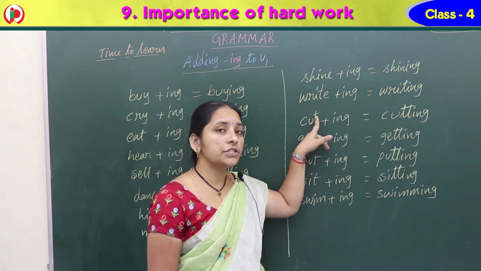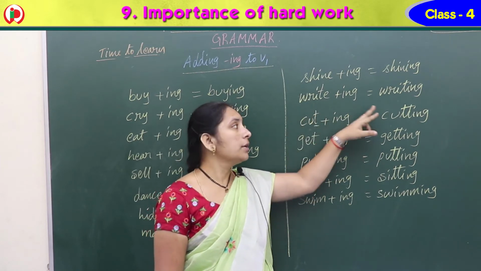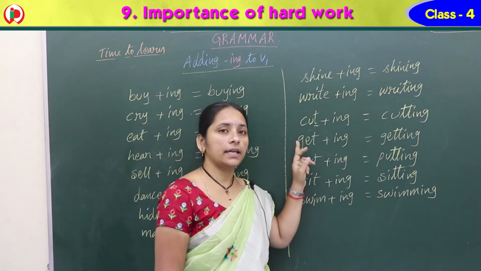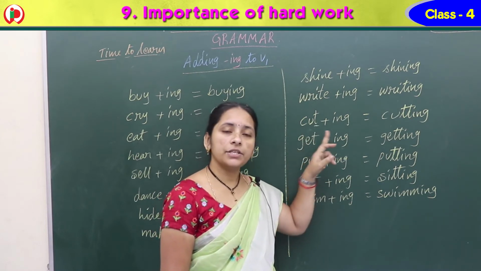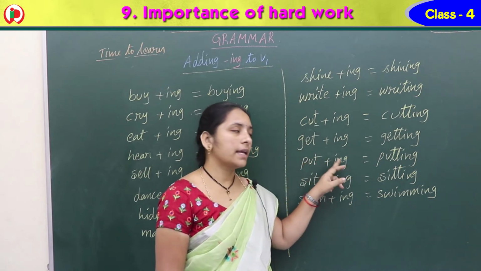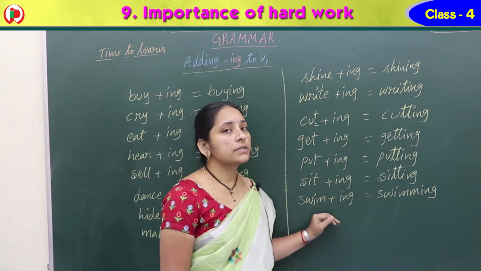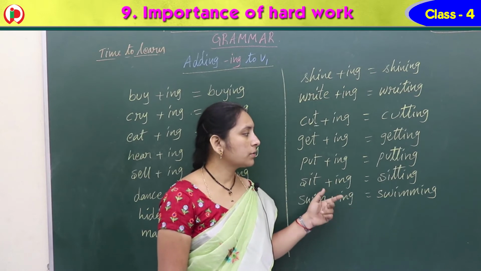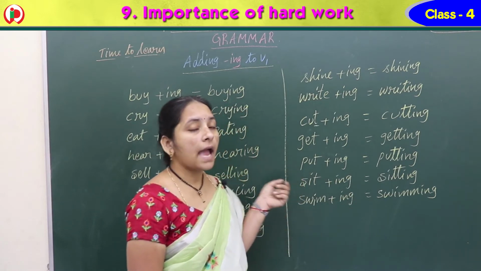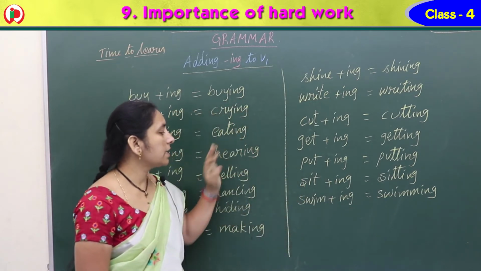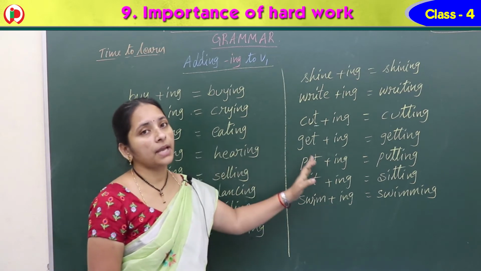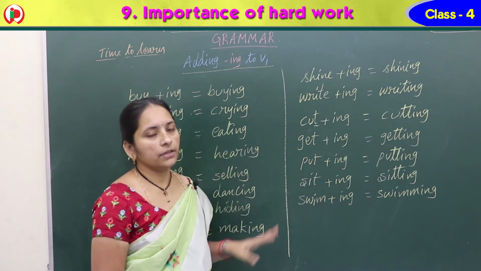Cut plus ing, cutting, 2 times. Double letter we get, cutting. And get plus ing, getting. Put plus ing, putting. Sit plus ing, sitting. And swim plus ing, swimming. So like this, when we add the ing, some words never change, and for some words a letter may be added. Okay, Nana?